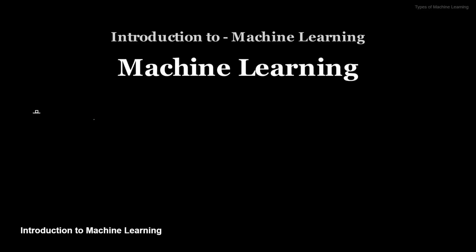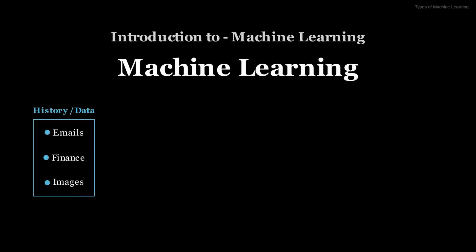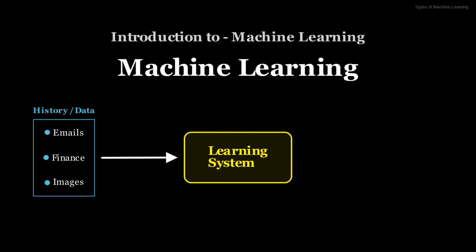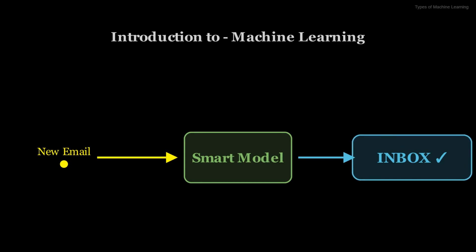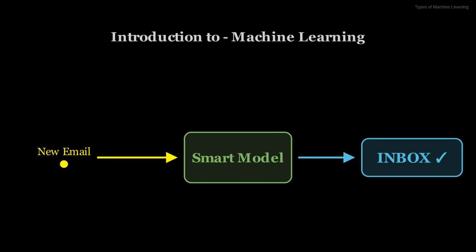Machine learning is a fascinating field where computers learn from data, much like humans do from experience. Instead of being explicitly programmed for every task, these systems develop the ability to identify patterns and make decisions on their own. We feed them raw data, and through various algorithms, they construct a predictive or descriptive model. This model can then process new, unseen data to perform tasks like recognizing objects, making recommendations, or forecasting trends. It's about empowering machines to learn and adapt, opening up a world of possibilities.